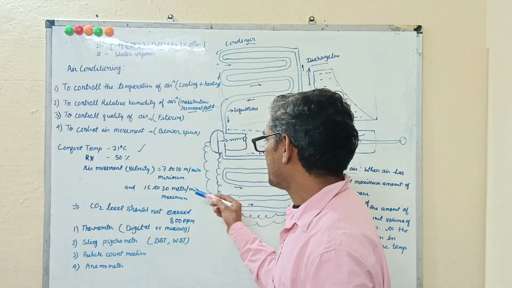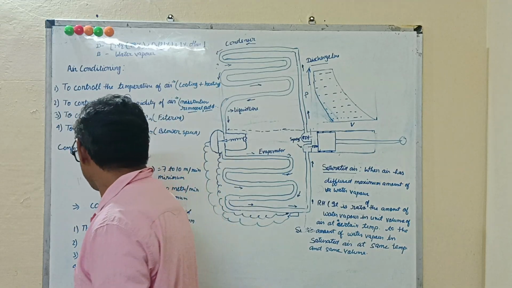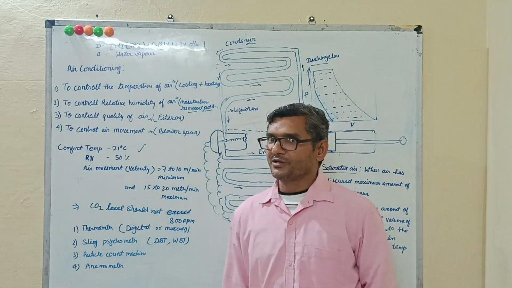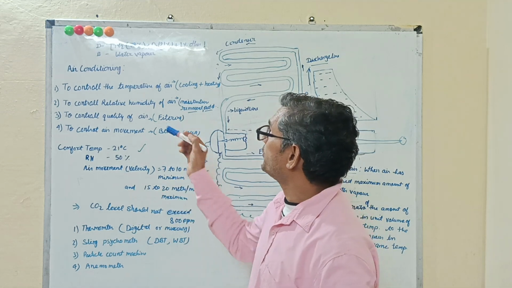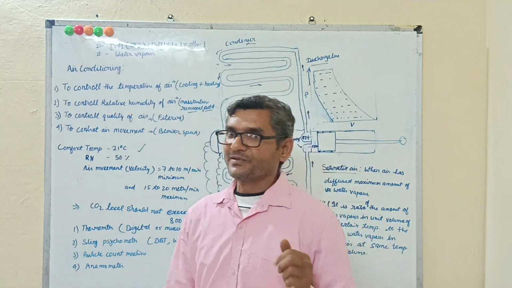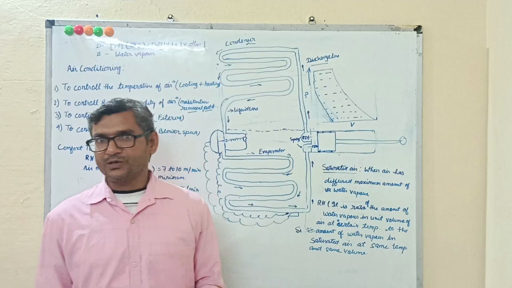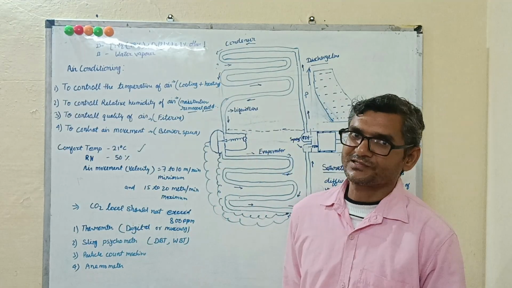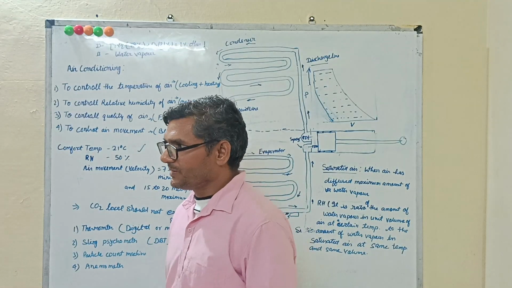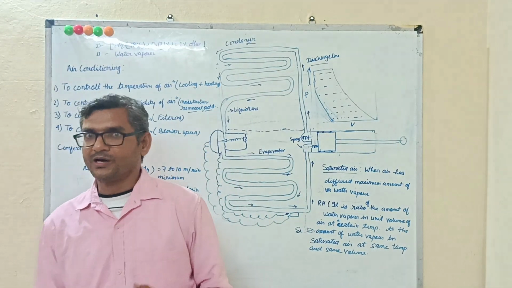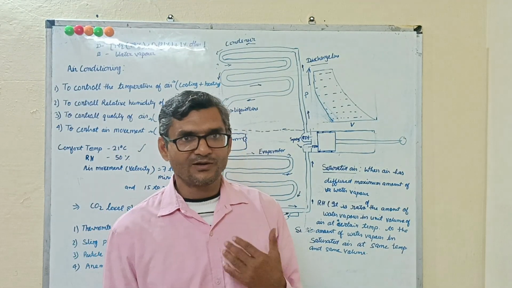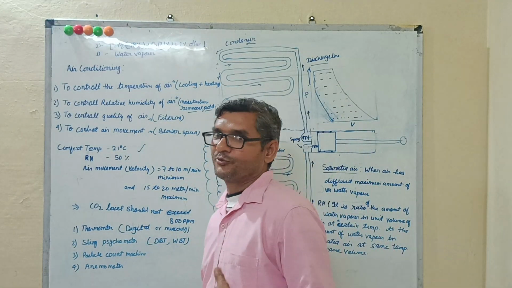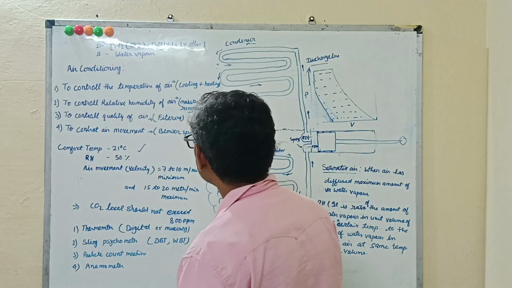So we have to maintain and minimize the CO2 level. It should be not more than 800 parts per million in an air conditioned space. And oxygen, as I have told, in fresh air is 21%. So it should be not less than 18% in an air conditioned space. Below that we feel uncomfortable, we feel vomiting, some body headache or other problems we have to face.